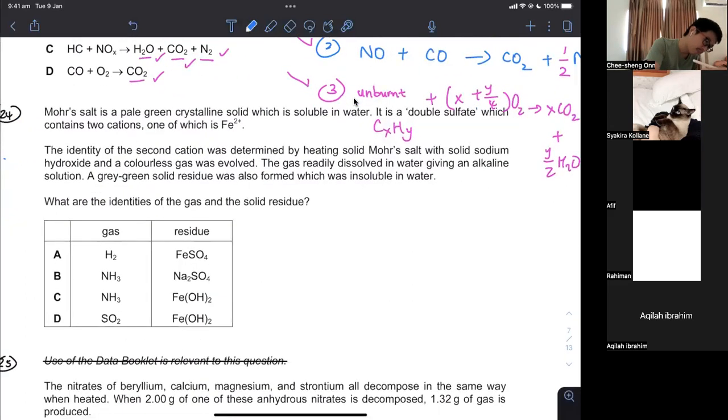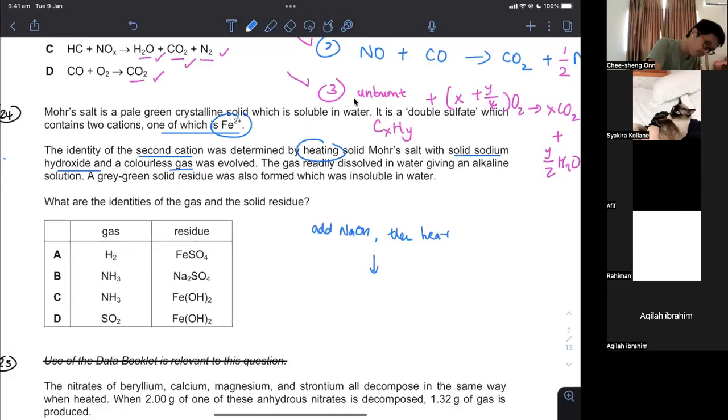What do we have? We have 2 cations, one of which is Fe2+. We are trying to identify the second cation with sodium hydroxide. So I add OH minus, then I heat it.